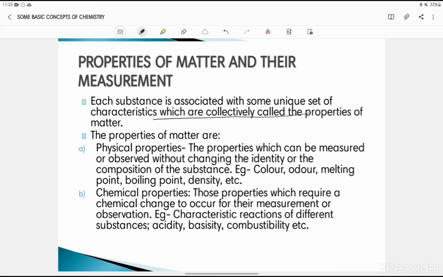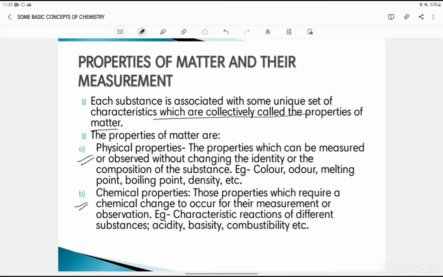See, each one of us is different. Each one of us has our own characteristics, isn't it? Similarly, all matter has its own characteristics. These properties are basically physical properties and chemical properties. Throughout chemistry, we will study these two properties, especially in organic and inorganic chemistry.